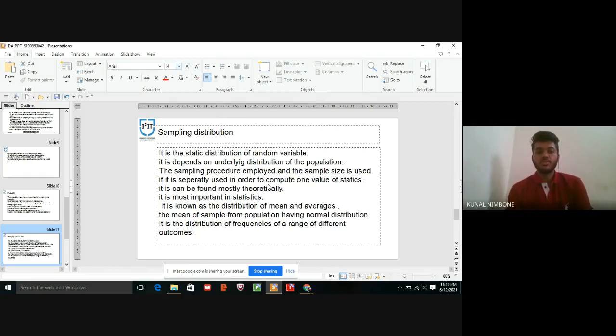It can be found mostly in theory. It is most important in statistics. It is known as the distribution of means and averages, such as the means of samples from a population having a normal distribution. It is a distribution of frequencies of a range of different outcomes. Here we get many frequencies with a range of different outcomes.